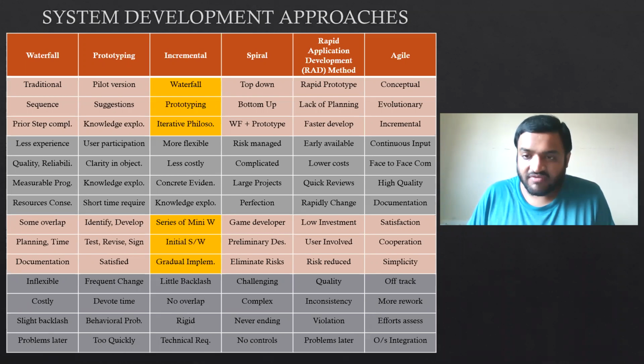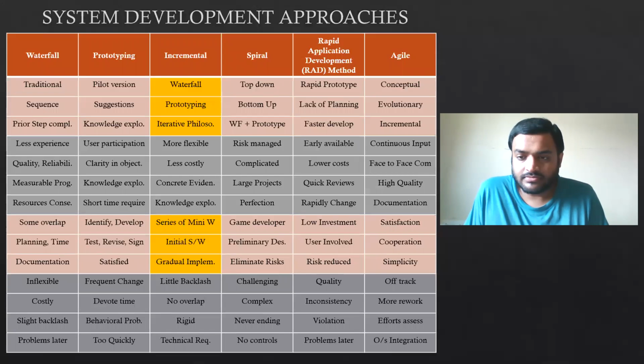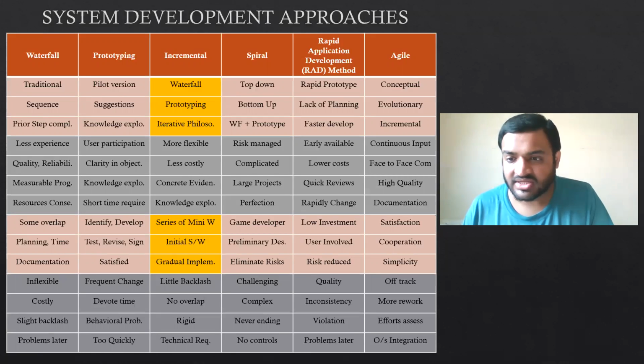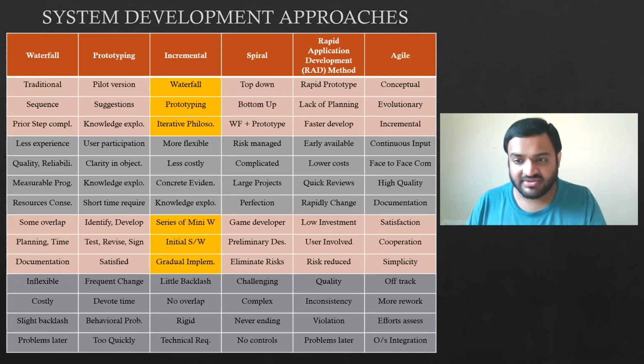What are the benefits of waterfall? Less experienced people can work with it. It ensures quality, reliability, adequacy, and so on. Then it is measurable. It conserves resources, and that's why it's measurable. So the first 3 points are about the concept. Then the next 4 points are about advantages or benefits. Then the next 3 points are again features, and the remaining points are the limitations.